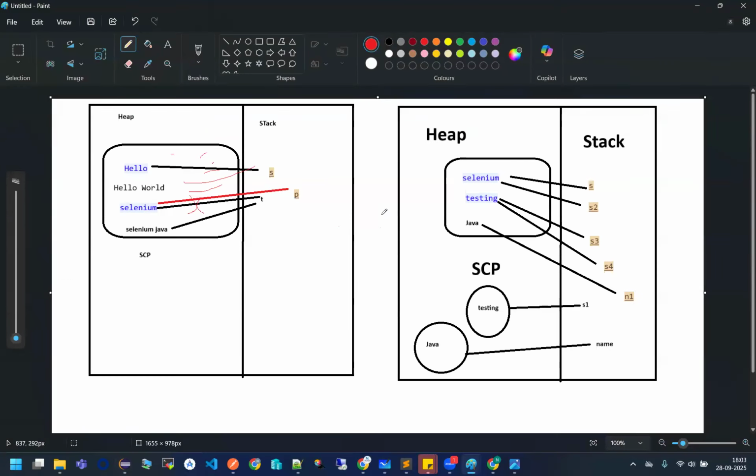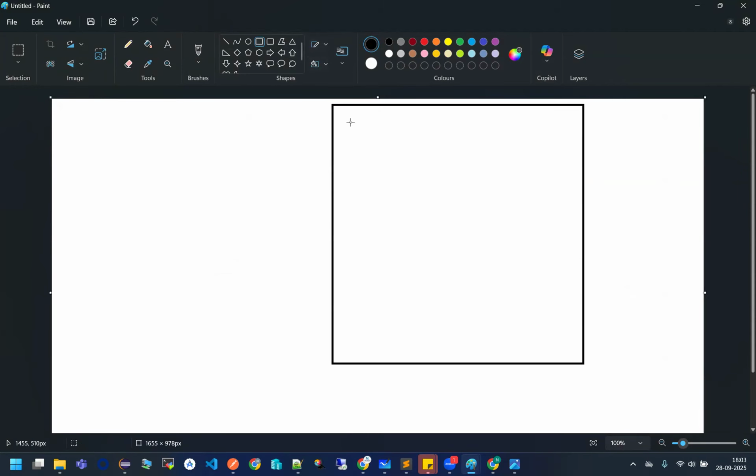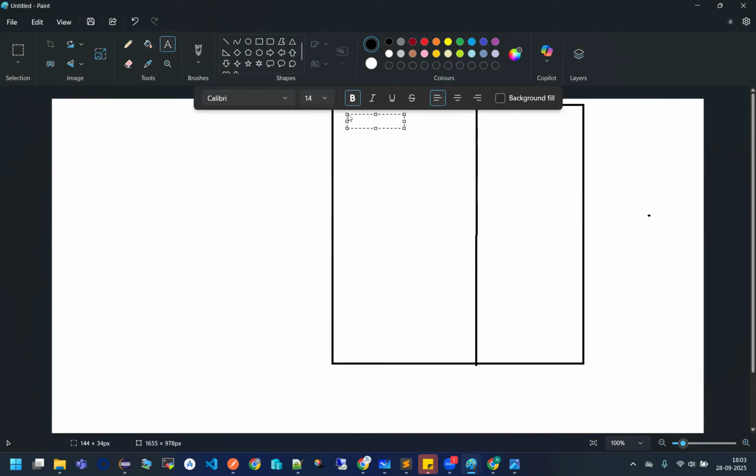And I'm going to create one new memory diagram for you. Now, what will happen in this case, guys? It remains the same. I already have one heap and stack. Fine. But this is what? Heap. And this is what my memory? It's called stack. Perfect.